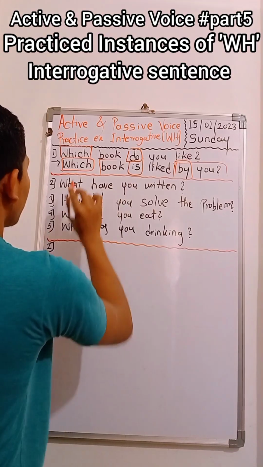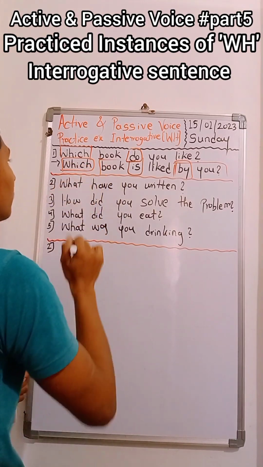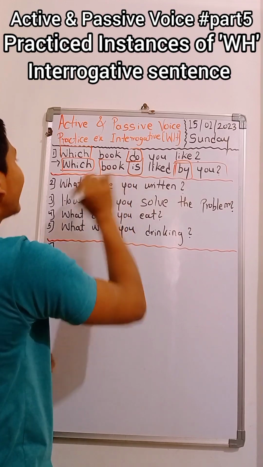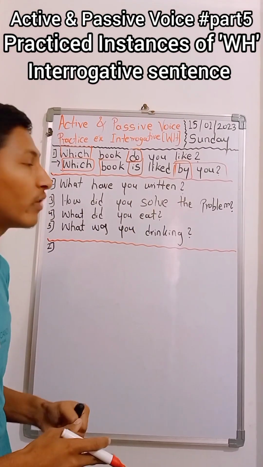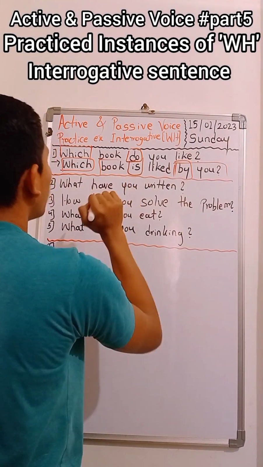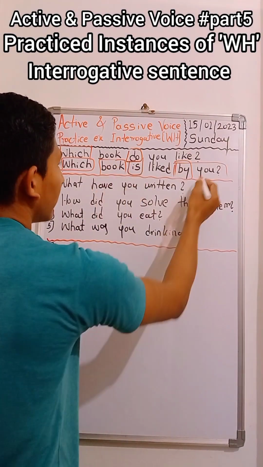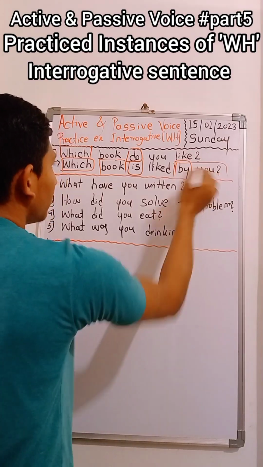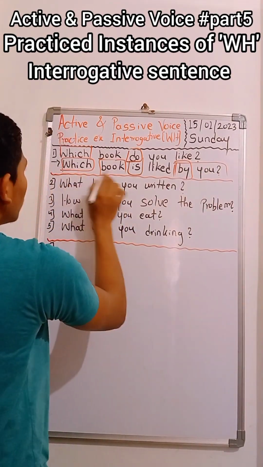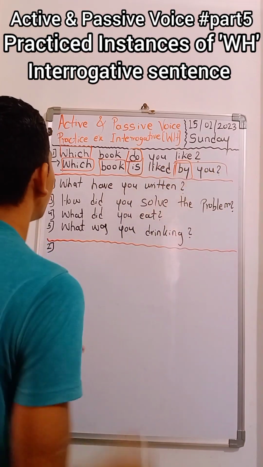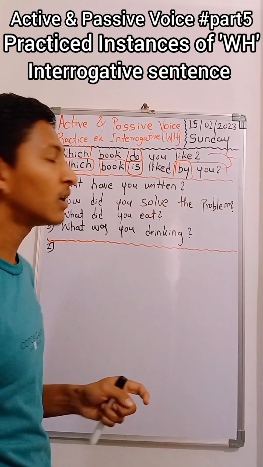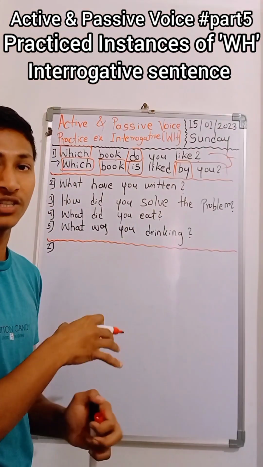And why book after the interrogative pronoun? Because book is what we call the indirect object. Here the book is the main object, this is the direct and this is the indirect object. Which book is liked by you? You get the same meaning from both examples, but both the examples are different in structure.